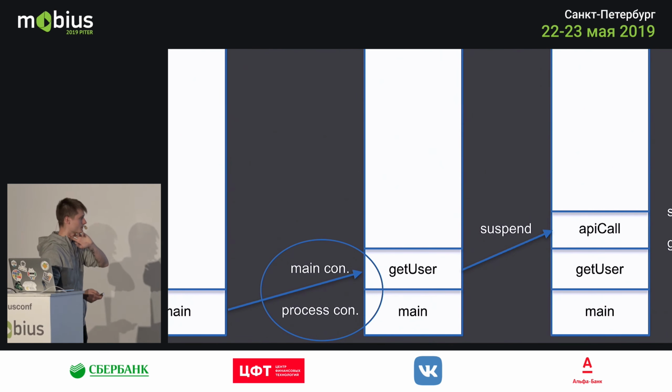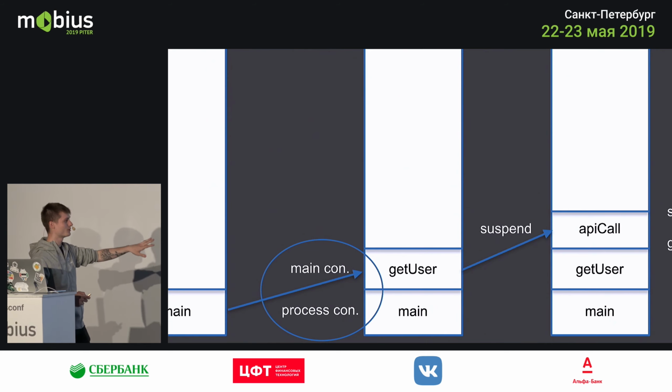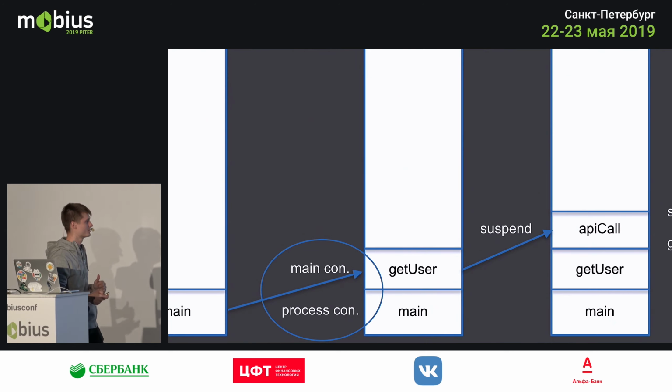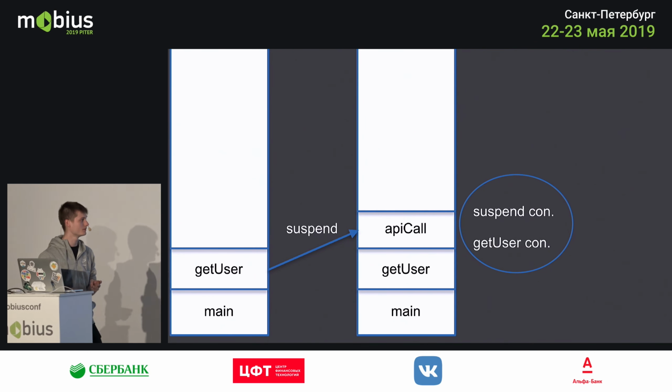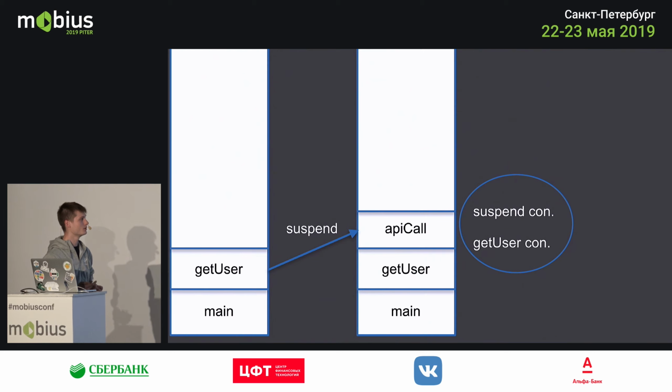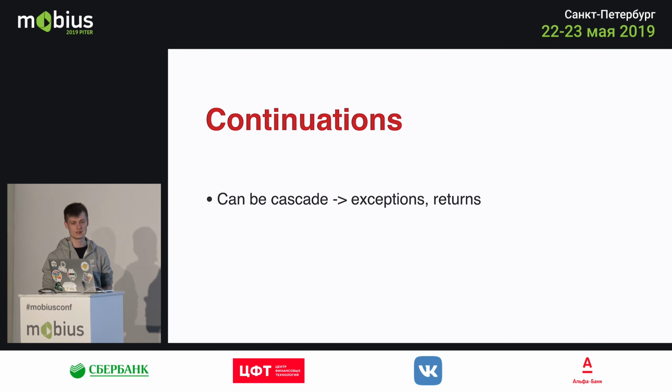So, if you check it here, normal functions have only one continuation for the previous function, so they can go back. But suspension functions have two per suspension function call. So they know how to navigate between them, and so they can navigate back. And continuations are actually cascades.